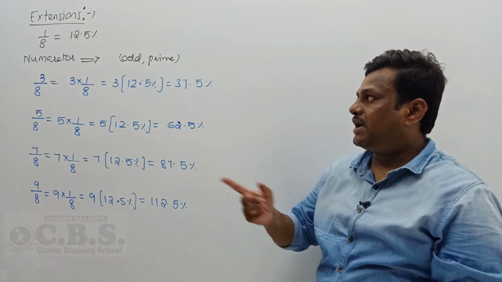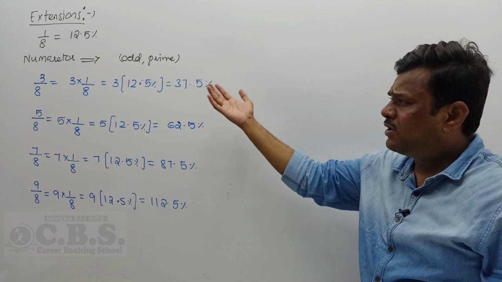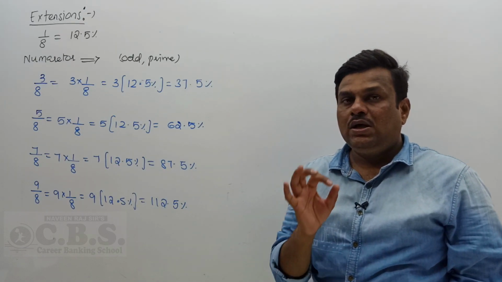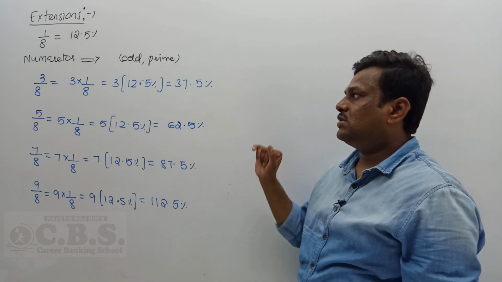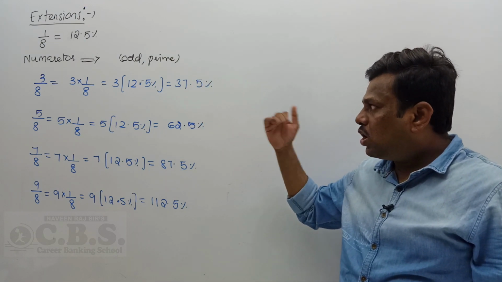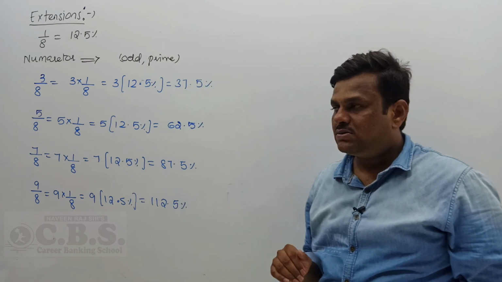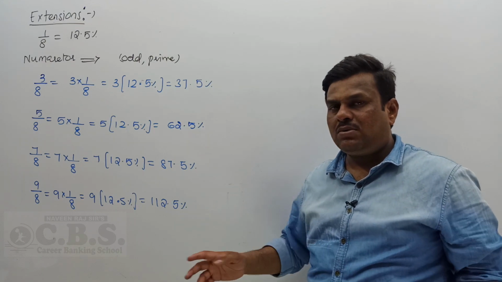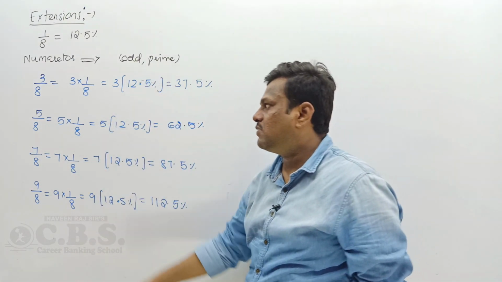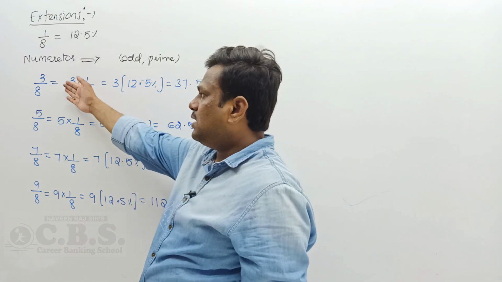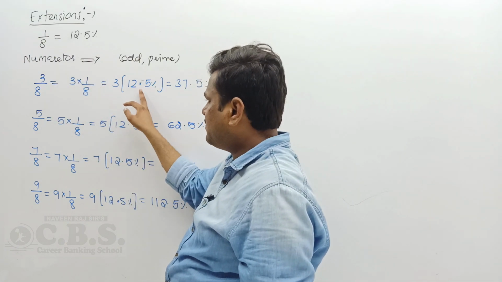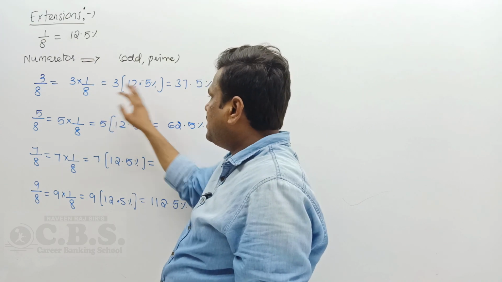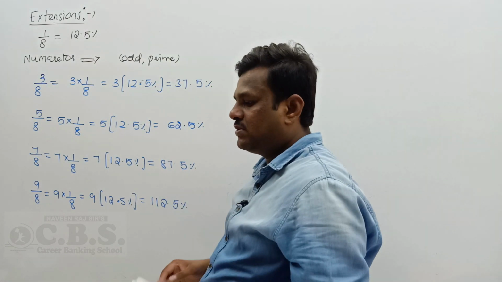First section is 1/8. 1/8 value you know very well, it is 12.5 percentage. 12.5 percentage is nothing but the 1/8 value. Extension: for the numerator you take an odd number or prime number, whatever it is. Don't take an even number. In some cases an even number is not asked, and definitely an odd number is asked. So 3/8 you can write as 3 into 1/8. Do you know the value of 1/8? 12.5 percentage. 12.5 three times gives 37.5 percentage.